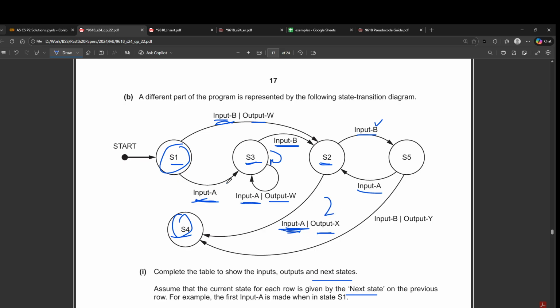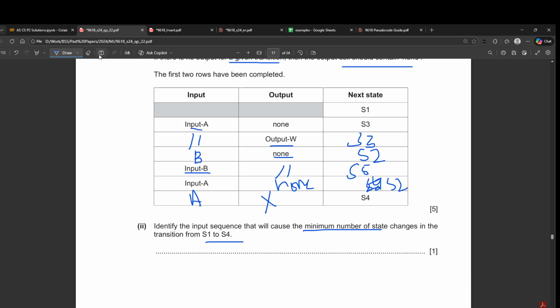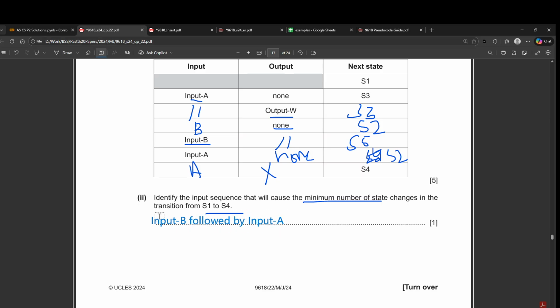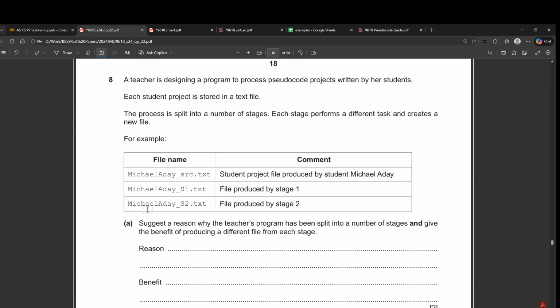If we go with input A, then input B, then input A, this is more hops. So the shorter would be going input B to S2 and then input A. So it should be input B followed by input A. Very simple question, free marks.